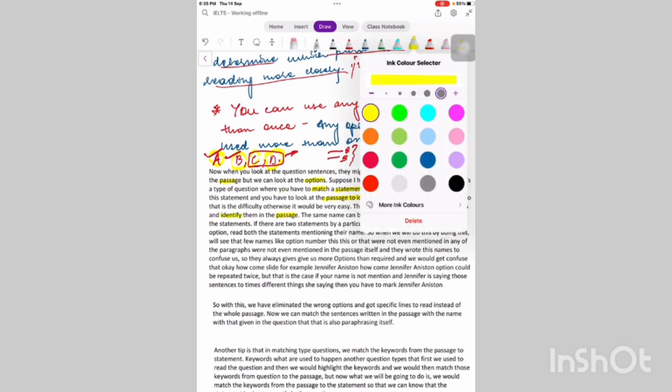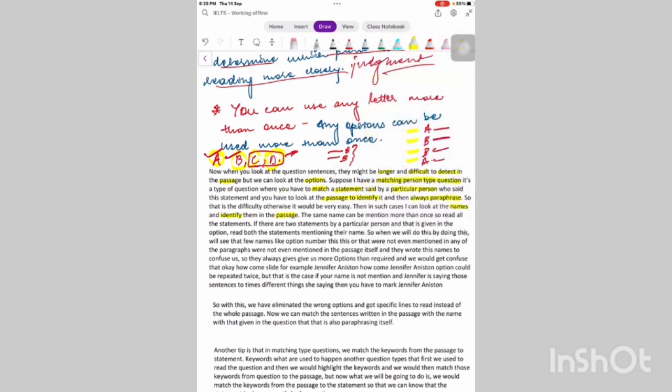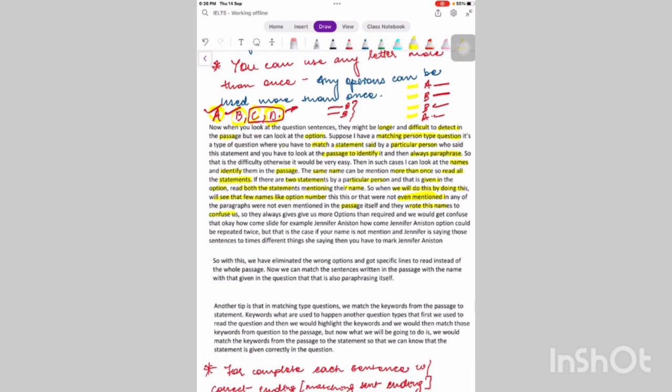So the same names can be mentioned more than once. So read all the statements. Okay, even if a B person has said 2 statements, read both the statements. If there are 2 statements by a particular person that is given in the option, read both the statements mentioning their name. So by doing this, we will see few names, like option number this or that, were not even mentioned in any of the paragraphs or passage itself, and they wrote these names just to confuse us. So they will give us more options than required, and we would get confused.